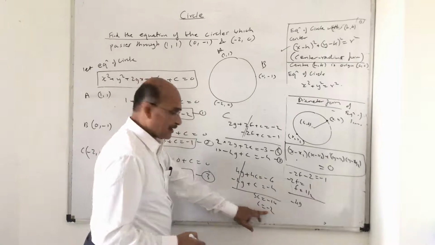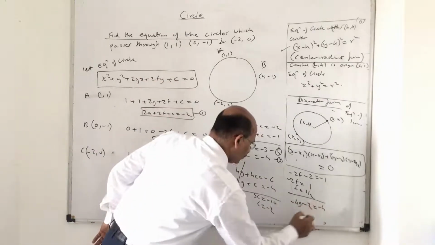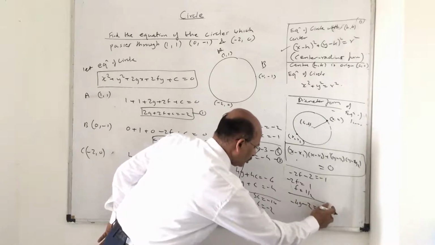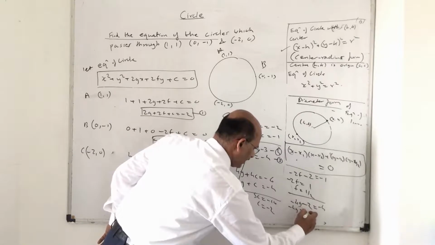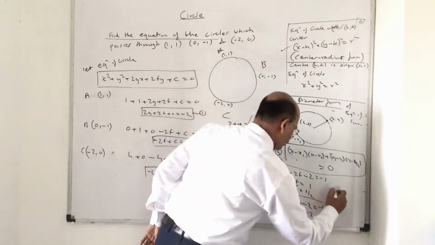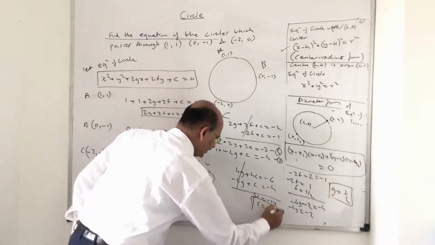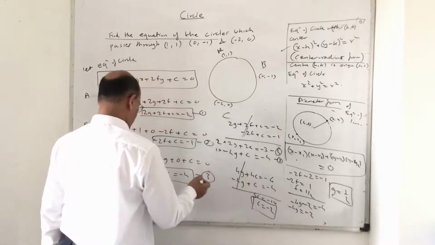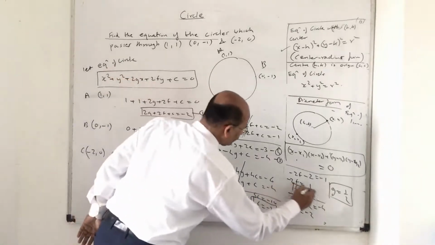What is the c value? Minus 2 is equal to minus 4. So if it goes here, it will be minus 4g is equal to minus 2. So g is equal to 1 by 2. So I got g as 1 by 2, I got c as minus 2, and one more thing, f as 1 by 2.